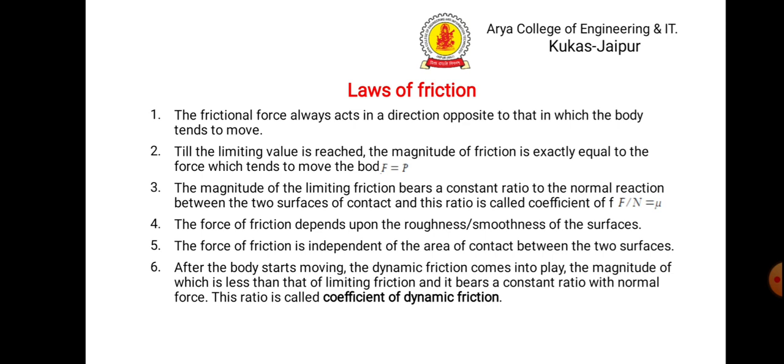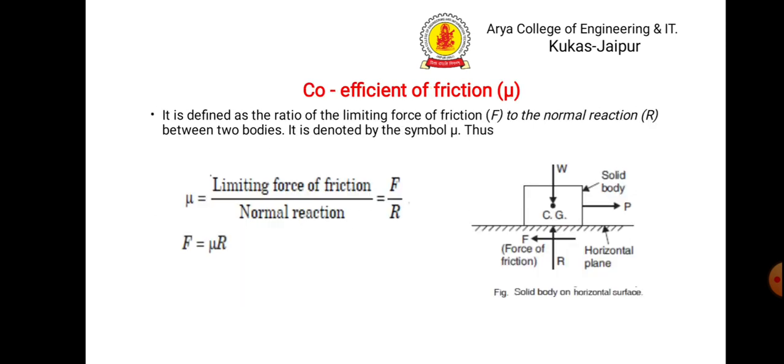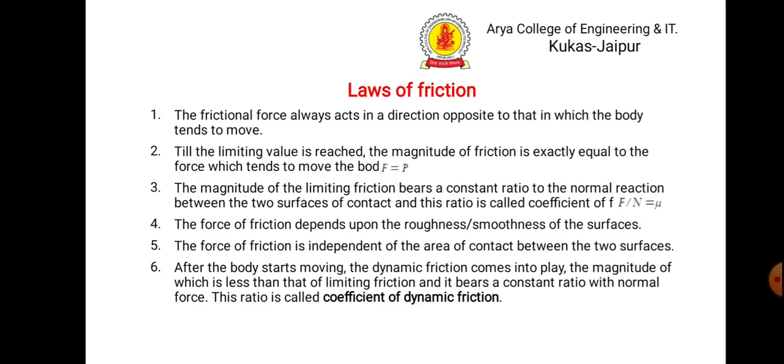Now, laws of friction. There are some laws of friction. The first one is that the friction force always acts in a direction opposite to that in which the body tends to move. As we have seen in this figure, the force is applied towards right, so motion will be towards right, but the force of friction will be acting towards left. Second one, till the limiting value is reached, the magnitude of friction is exactly equal to the force which tends to move the body. So if P is your applied force and F is your friction, then F will be equal to P.